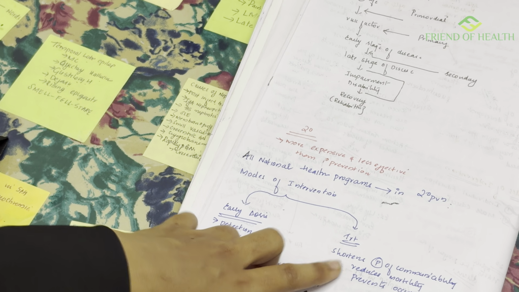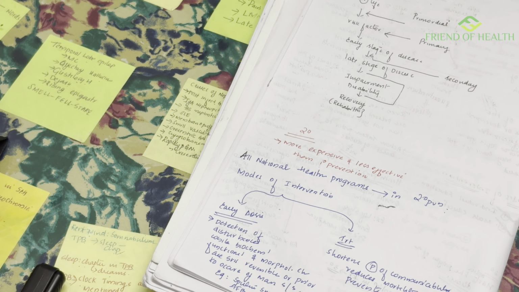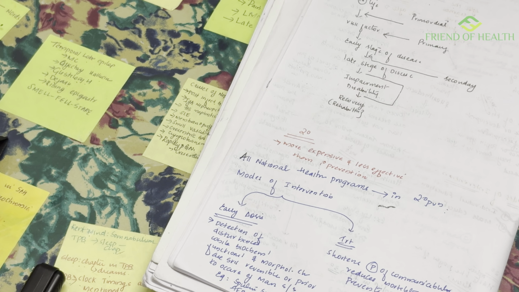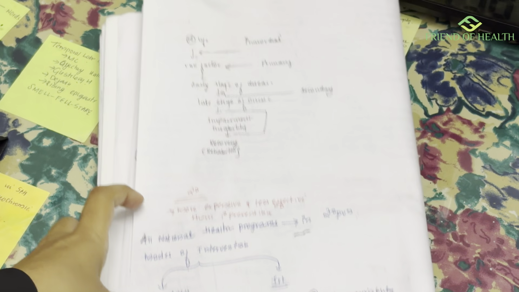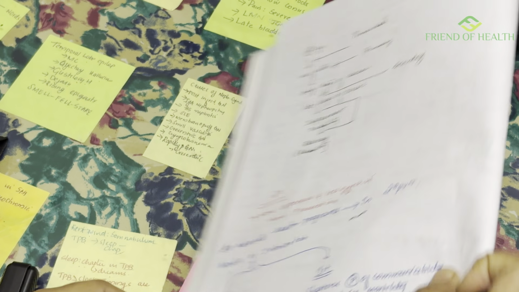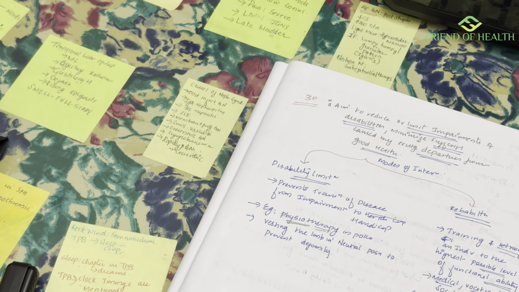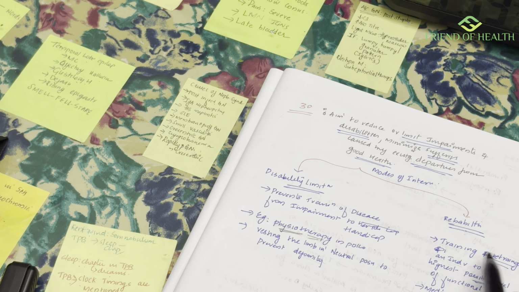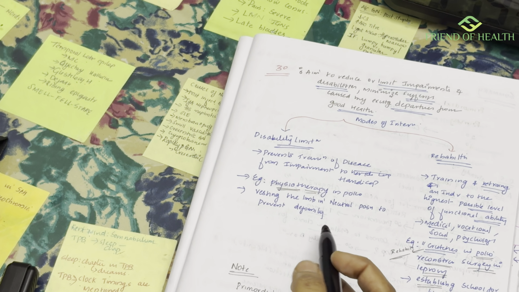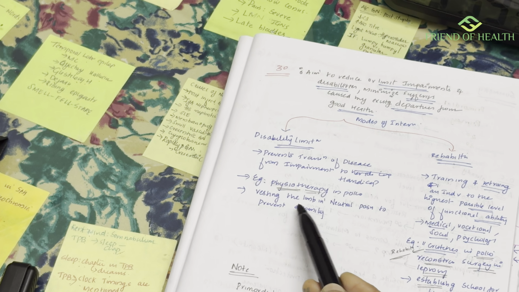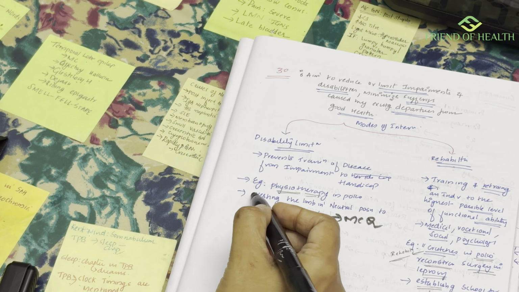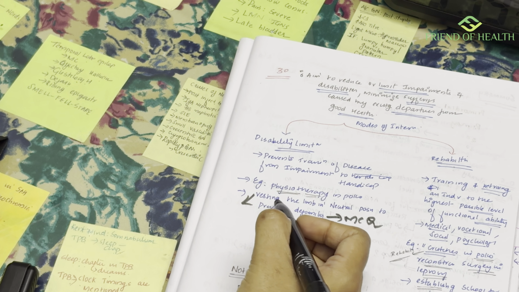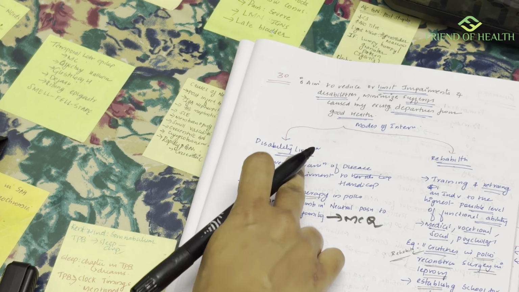Then treatment shortens the period of communicability, reduces mortality and prevents complications. DOTS and multi-drug therapy come under the treatment component of secondary prevention. And in tertiary, you have disability limitation and rehabilitation. Among disability limitation, there is physiotherapy in polio, and resting the limb in neutral position to prevent deformity. This was one MCQ. You will think that resting the limb comes under secondary prevention, but actually it comes under disability limitation.